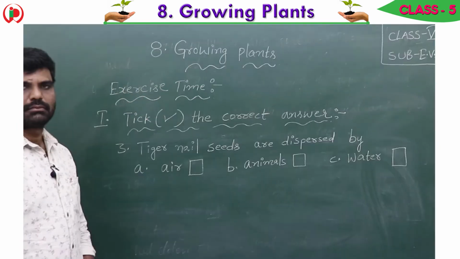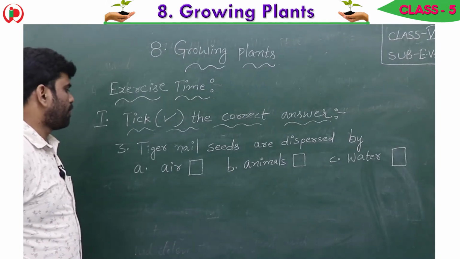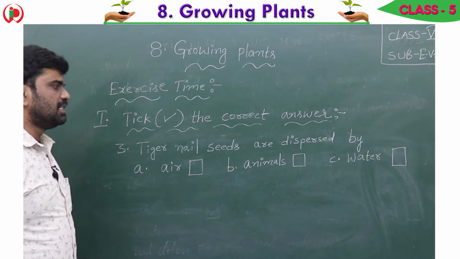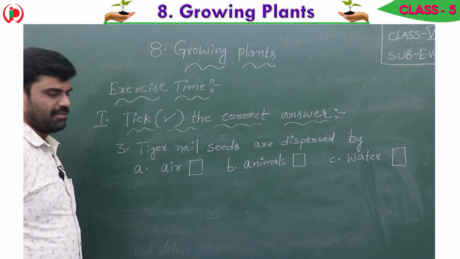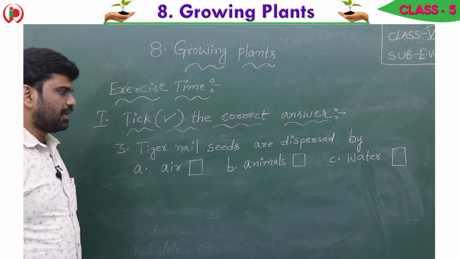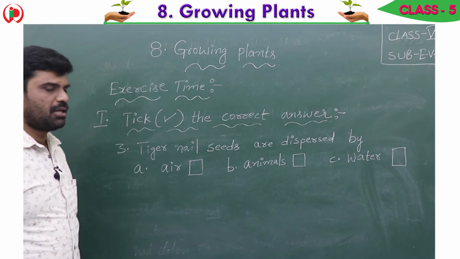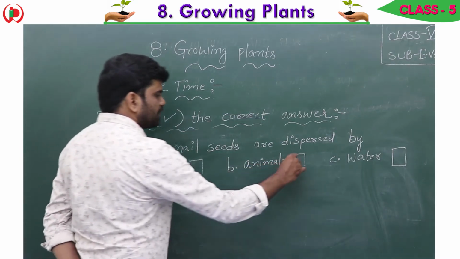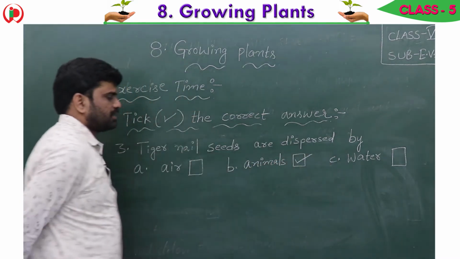Children, now the third one. Tiger nail seeds are dispersed by option A, air, option B, animals, option C, water. So tiger nail seeds are dispersed by animals.